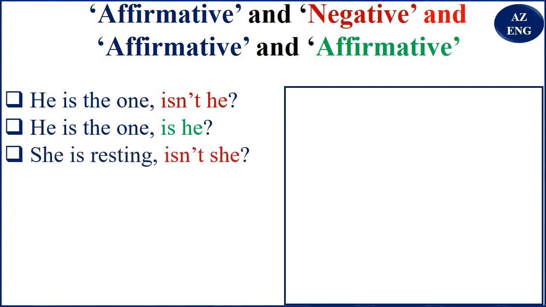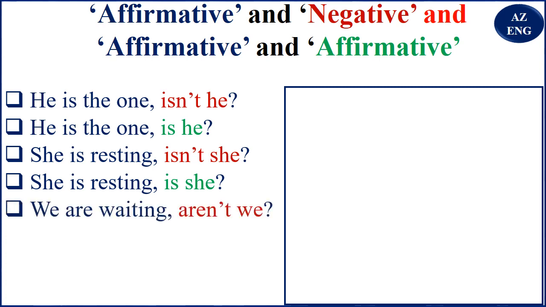Now see, she is resting, isn't she? So your thinking is that yes, it's true, she is resting. But if you do not know if she is resting or not resting, you use "she is resting, is she?" So you see, affirmative and affirmative. We are waiting, aren't we? With the affirmative and affirmative, we are waiting, are we?